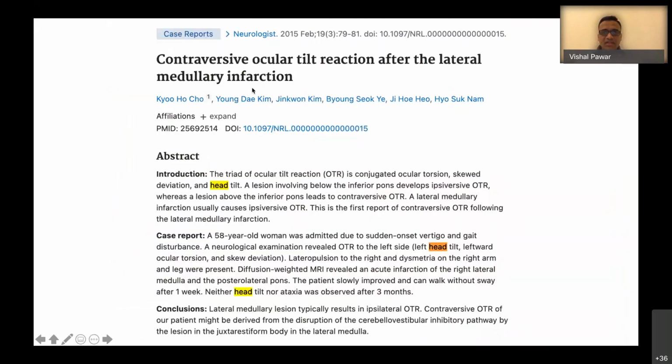And again, one more important question is why this particular patient is having a tilt towards the other side, like we are suspecting a stroke on the right side, and this particular patient had a subjective visual tilt on the left side. So this is one of the papers which showed that contraversive tilt can happen in lateral medullary infarction.